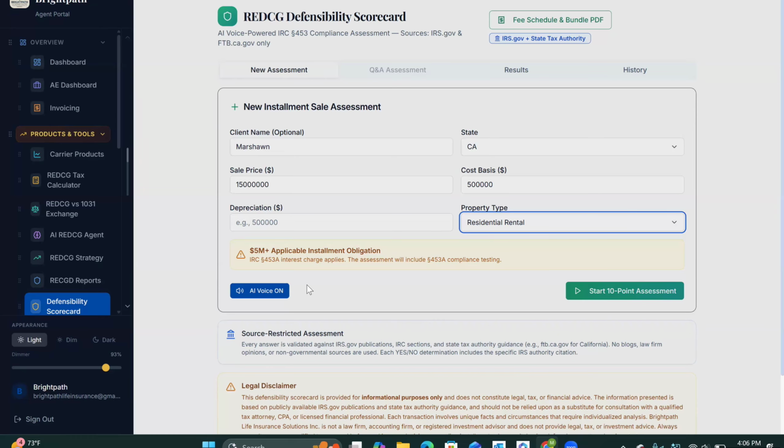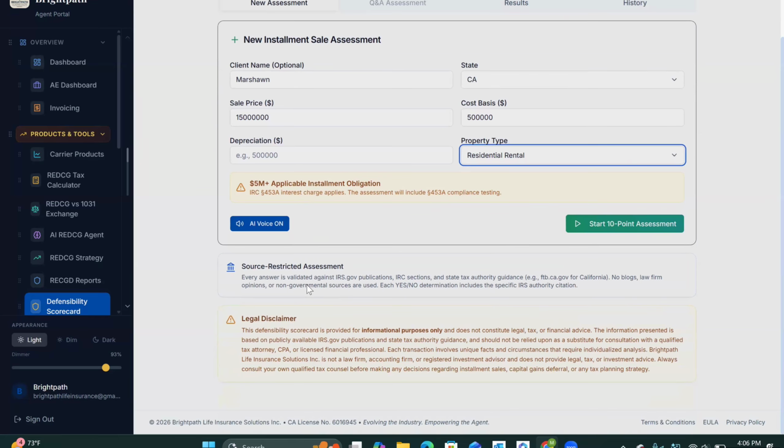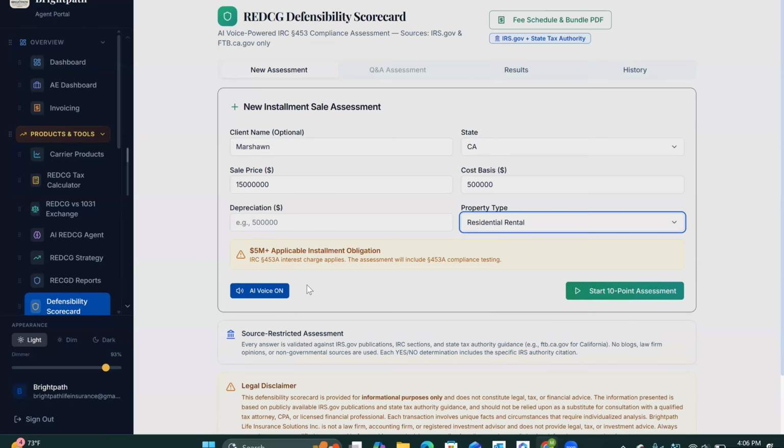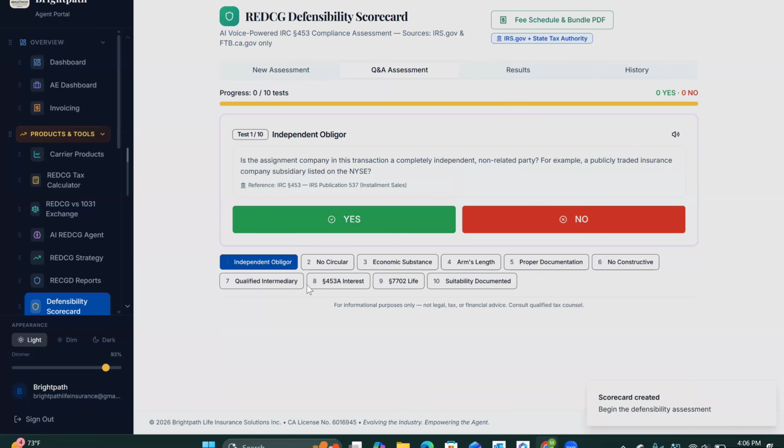You can also transcribe it in voice. So those individuals that don't like to type, you can just hit the transcription of voice. Start a 10-point assessment. Independent obligor: is the assignment company in this transaction a completely independent, non-related party? You're going to hit yes.